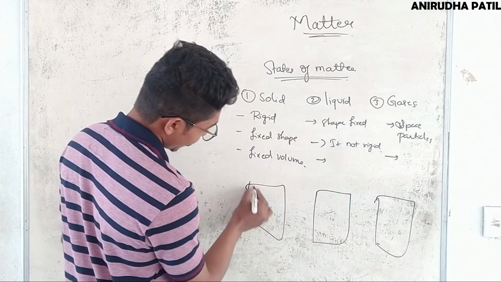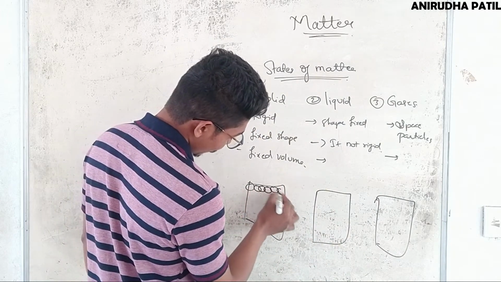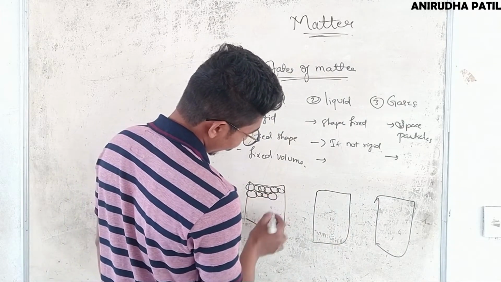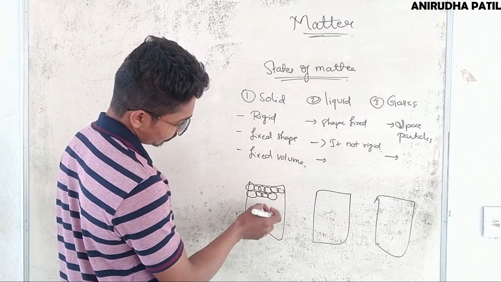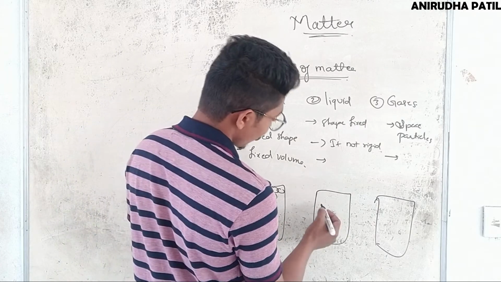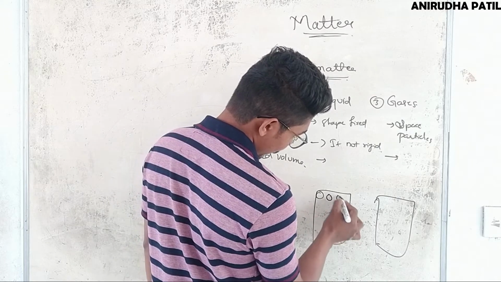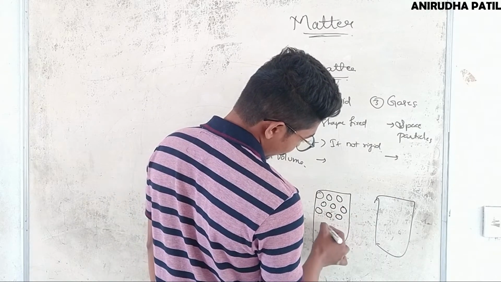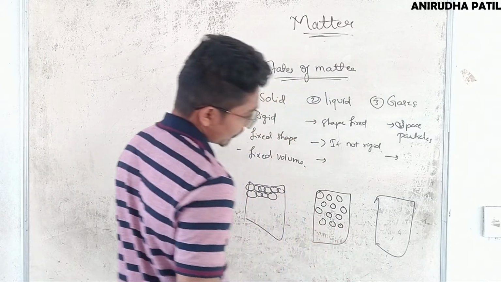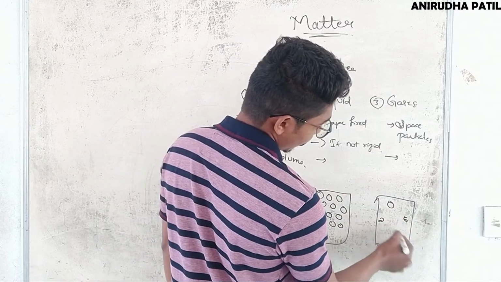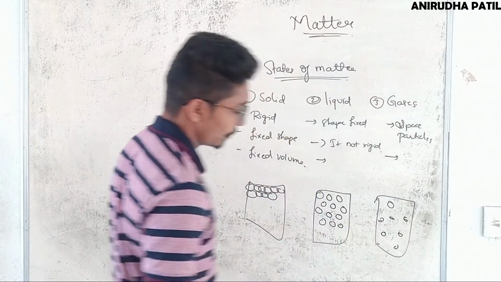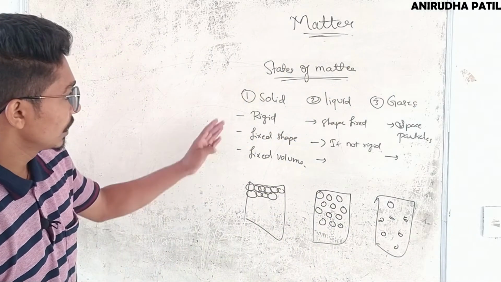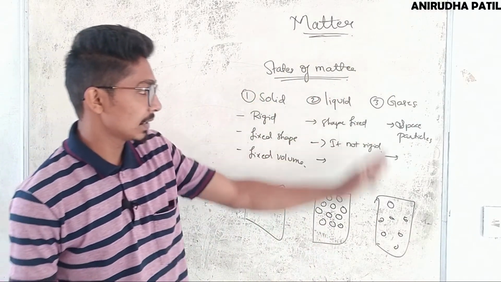In case of solids, the particles are compactly arranged. The space between the particles is negligible, that is no space. But in case of liquid, they have a little bit of space between them, not so much, but maybe more or less. But in case of gases, the particles are randomly arranged and can freely move here and there. So this is the major difference between solid, liquid and gas.